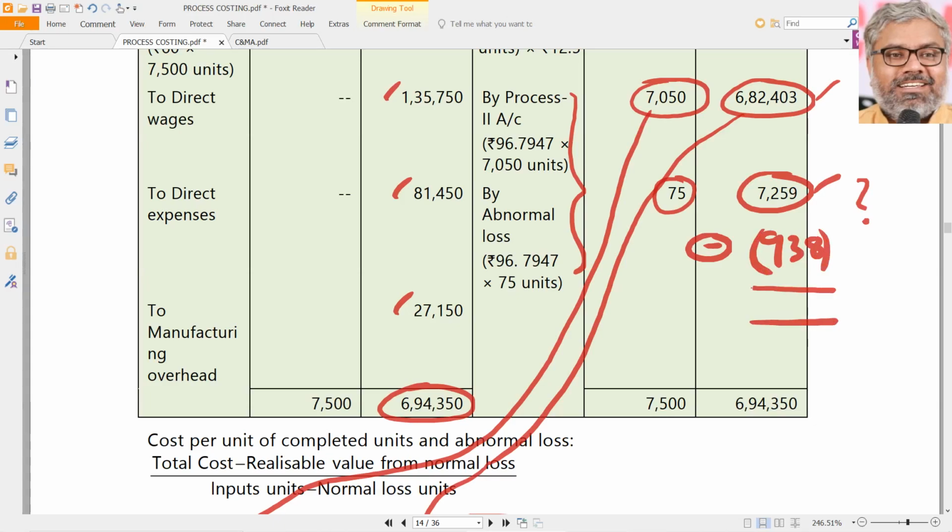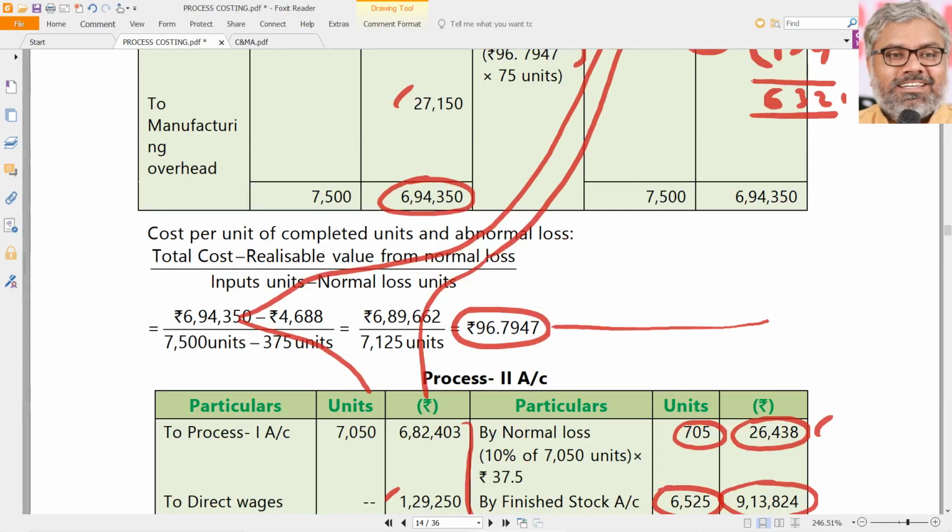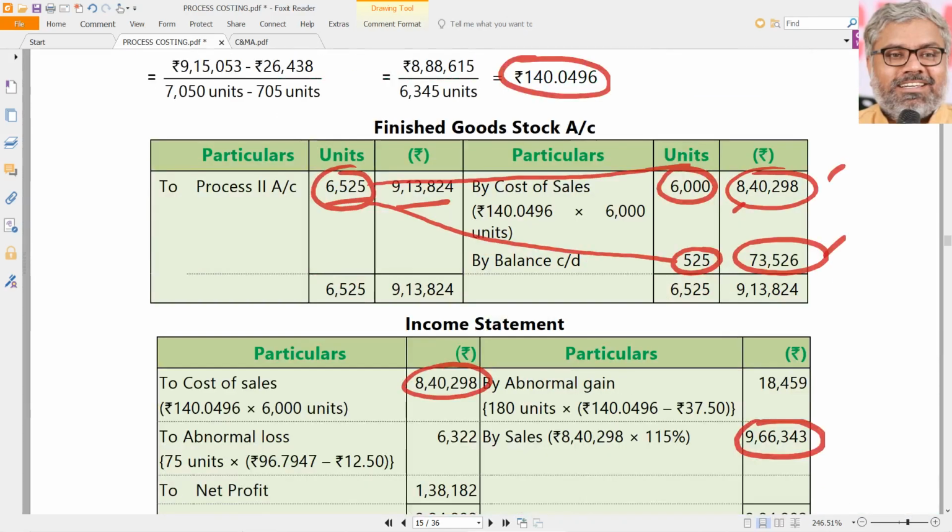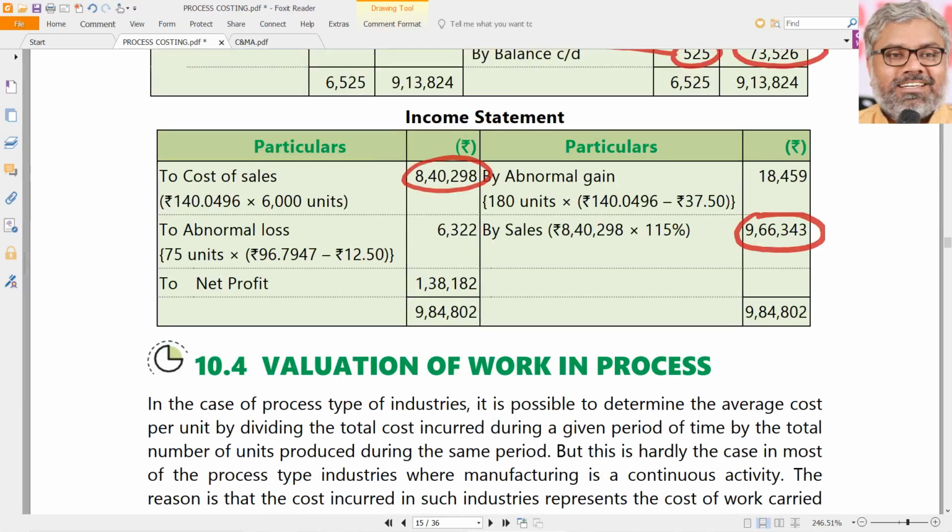If this 938 is deducted, 7259 minus this gives 6,321. That will be debited to the costing P&L account. This is what I was talking about earlier. 6321, 6322, whatever. So that is the abnormal loss.